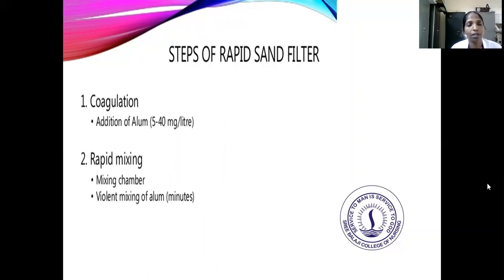So, the steps of the rapid sand filter. The main first step is coagulation. Coagulation is the addition of alum, with a minimum amount of 5 to 40 milligrams per liter. Next is rapid mixing, which happens in the mixing chamber with violent mixing of the alum.